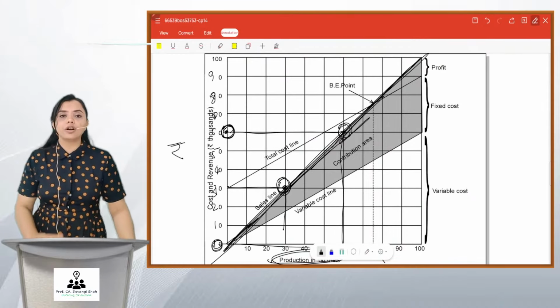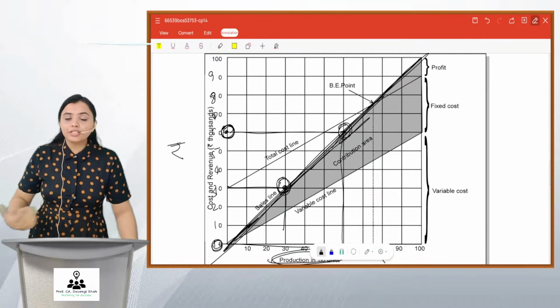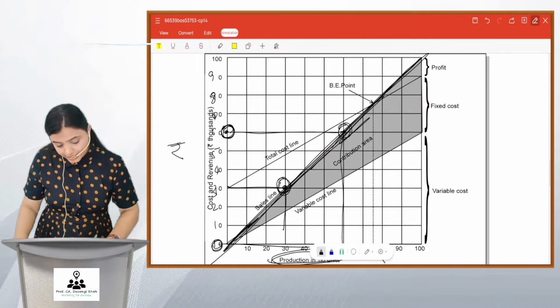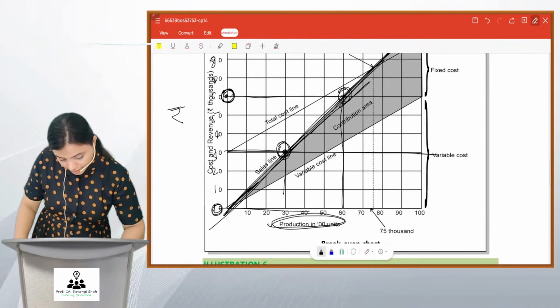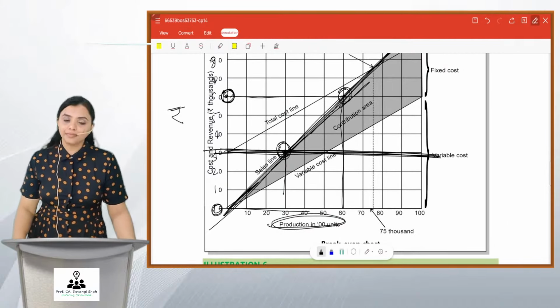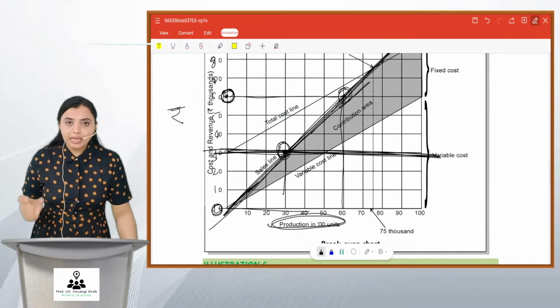This is your variable cost graph. Fixed cost is 30,000. Friends, fixed cost is incurred at 30,000 irrespective of the units I make. So friends, this will be your fixed cost graph. It will be parallel to your x-axis. Okay? Got it?